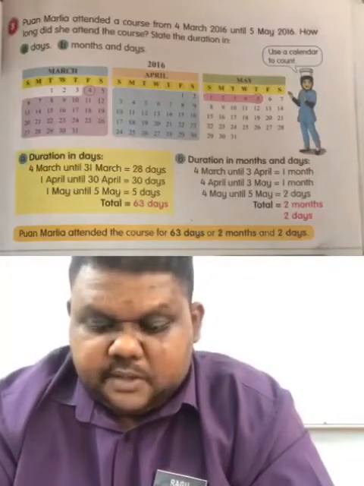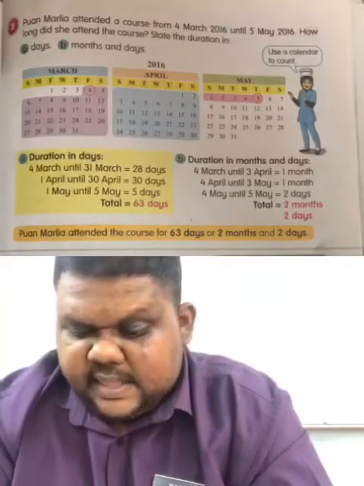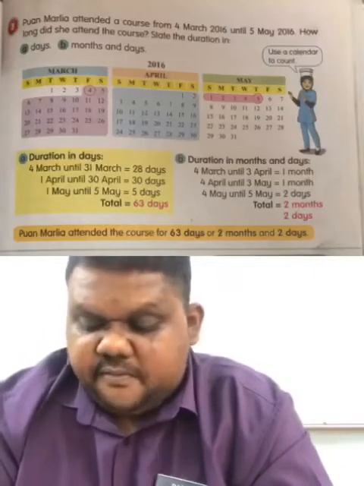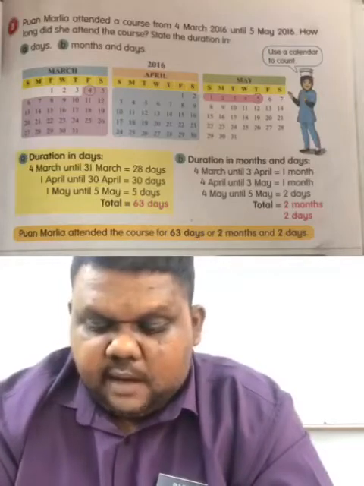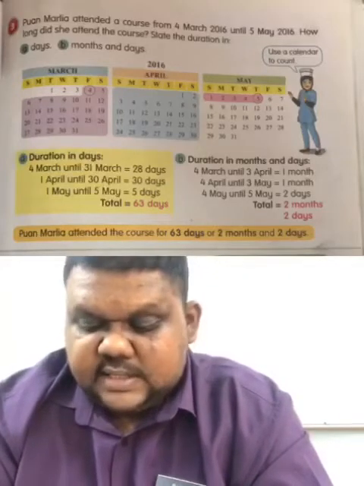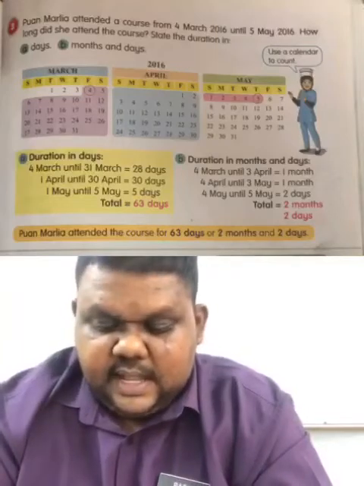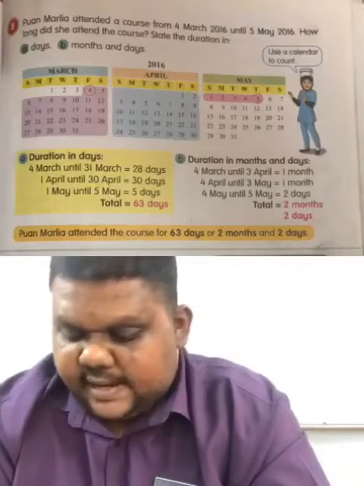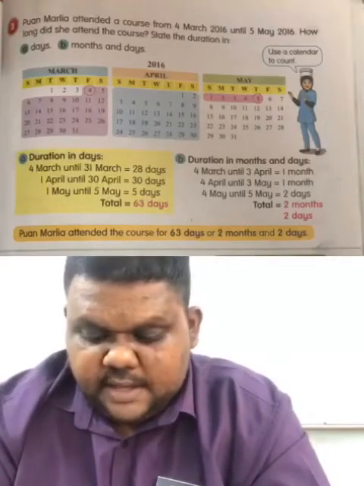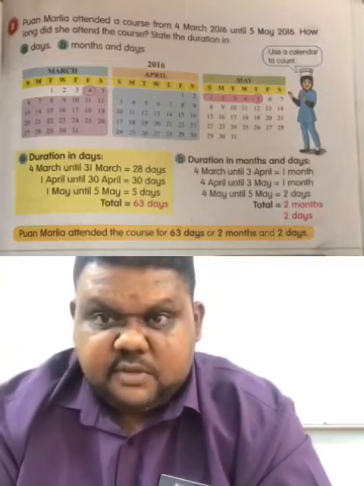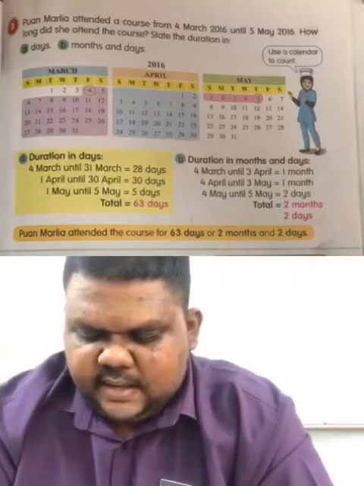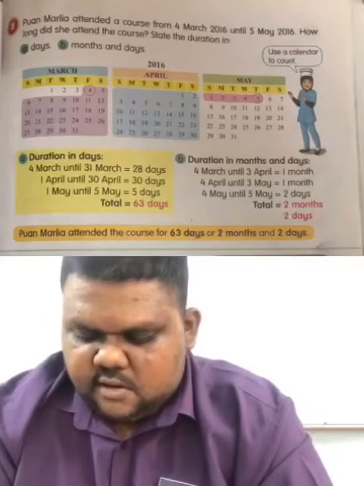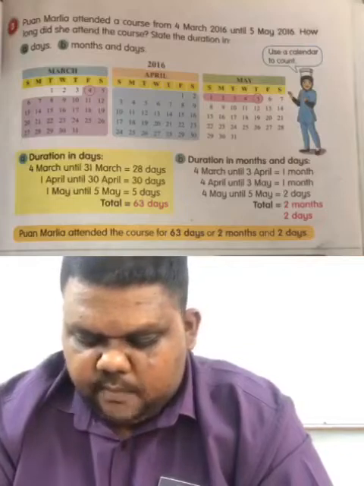Okay, we look at example 3. Puan Marlia attended a course from 4th March 2016 until 5th May 2016. How long did she attend the course? State the duration in days. A is days, B is months and days. Here also they use the calendar to count. In March, she started on 4th March, which is on Friday, and ended the course on 5th May, which is on Thursday. So how do they count the duration?